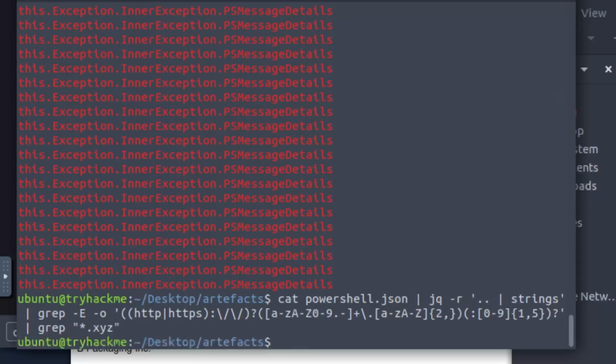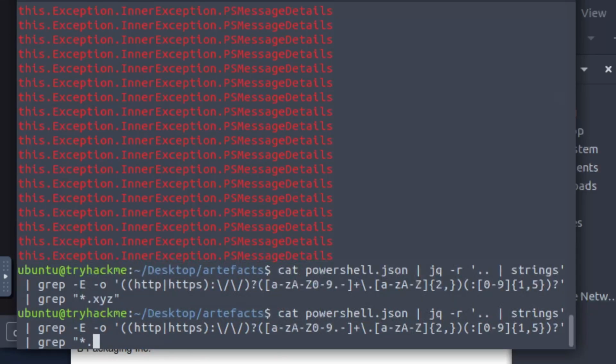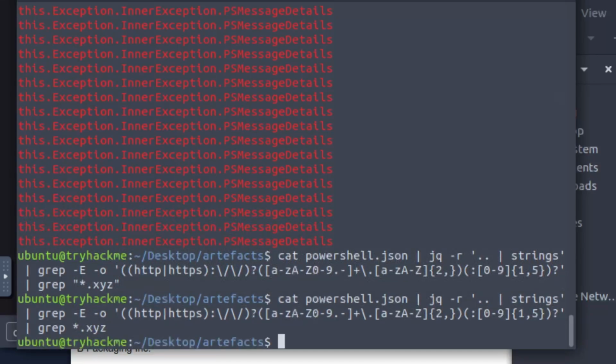So I'm going to do that, and it actually doesn't show me anything. That's very interesting. I know for a fact that it can show me that, so I want to see if maybe I did it incorrectly. So let's do it like that. And it still doesn't show me anything.